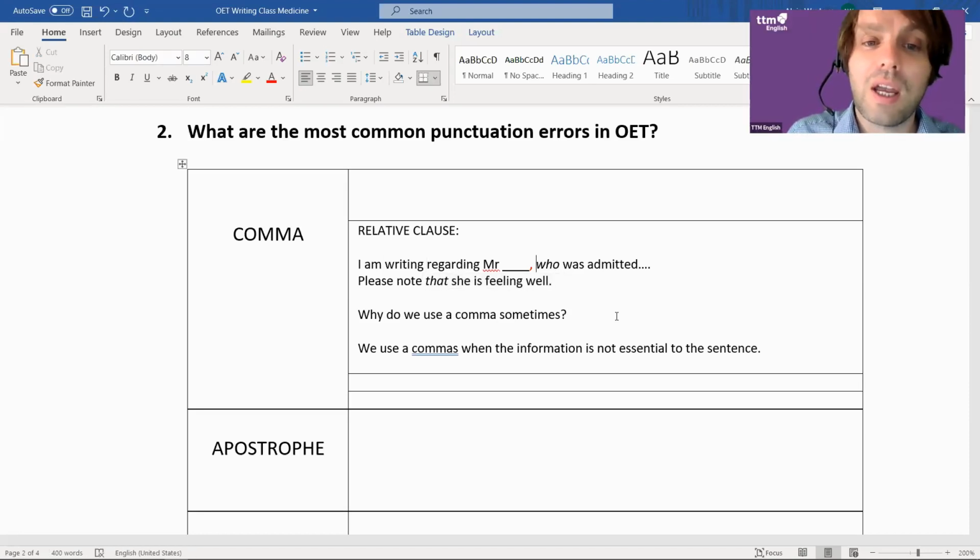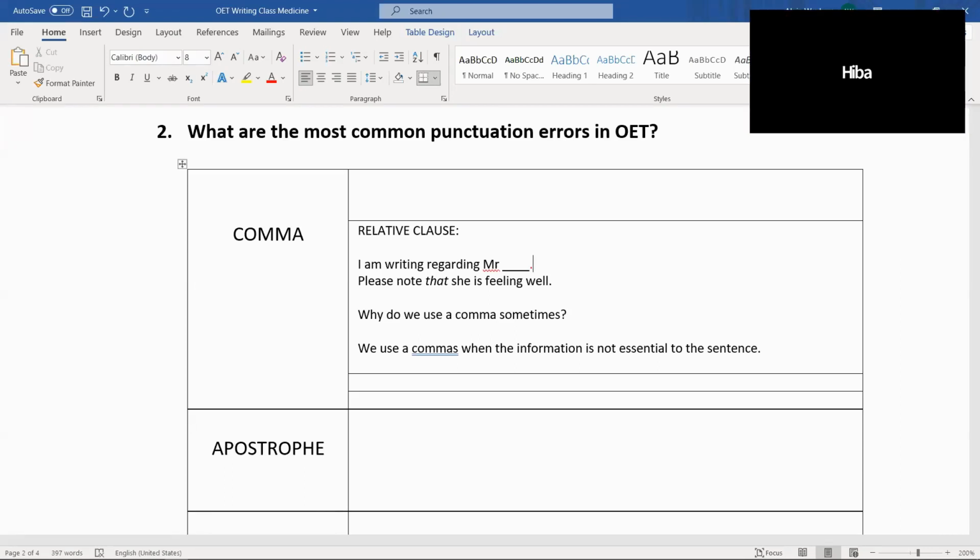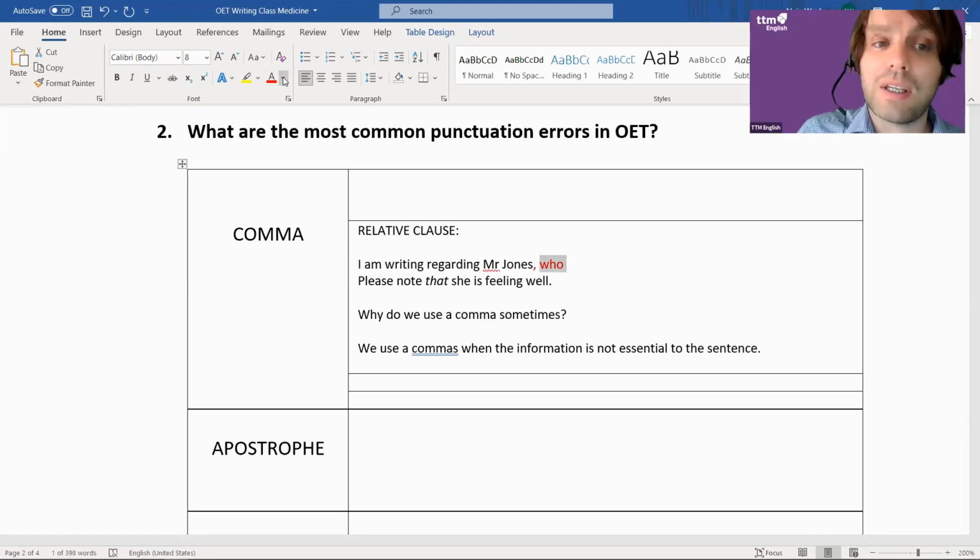In this case, though, I'm writing regarding Mr. Jones. Now think about it. Does that make sense? Who is he writing about? Mr. Jones, right? So what comes after is just adding extra information to it. It can stand alone without it, right?